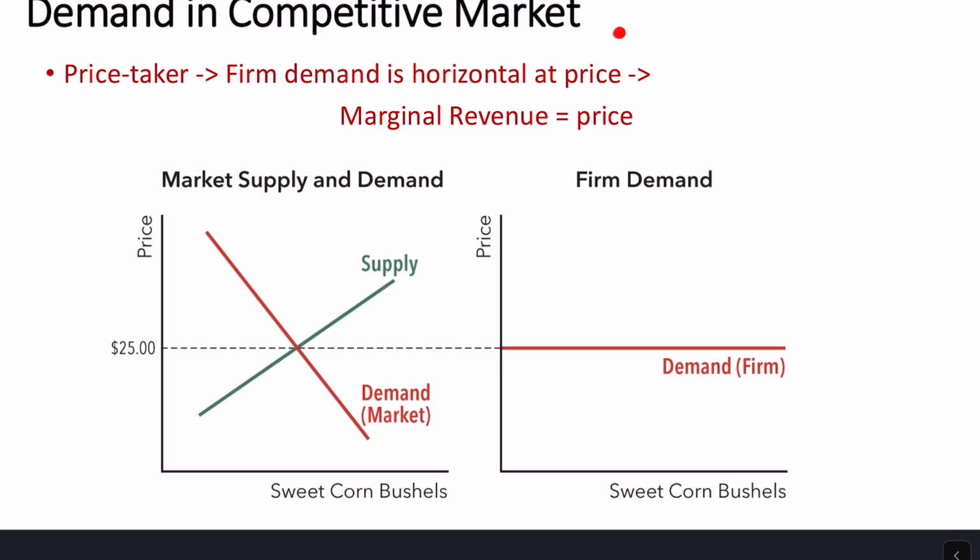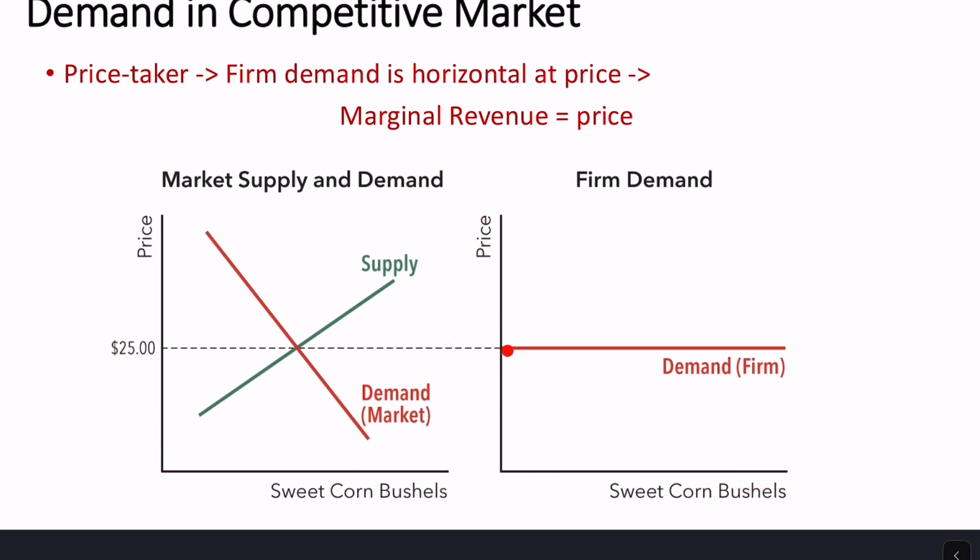All right, so demand in a competitive market. We want to take our market demand and somehow find the demand curve that this perfectly competitive firm will face for their own product. They're going to be price-taking firms, and so what that means is that firm demand is going to be the horizontal line at the price. Over here we have the market supply and demand, the whole market supply and the whole market demand for corn. Where the demand crosses the supply, we'll get the market price of $25. Over here we have the firm graph, an individual corn farmer, and here's the market for corn.